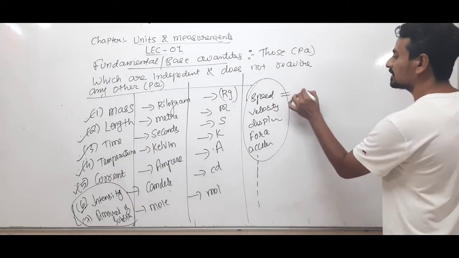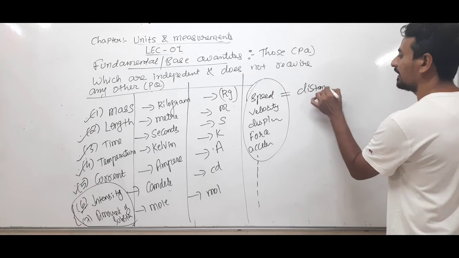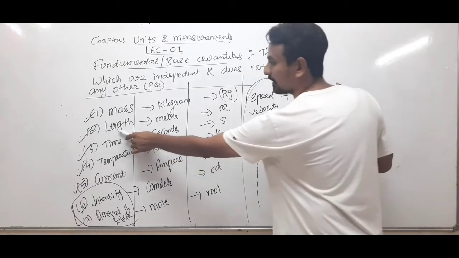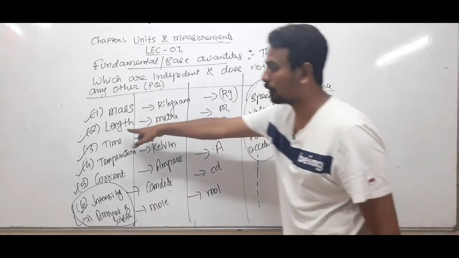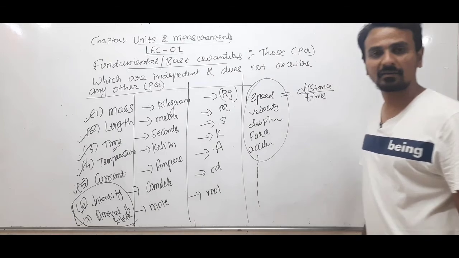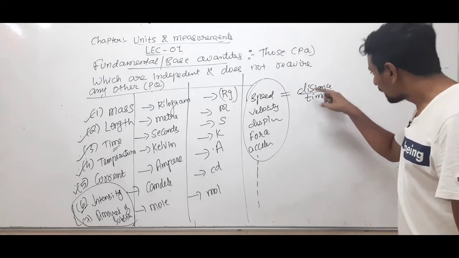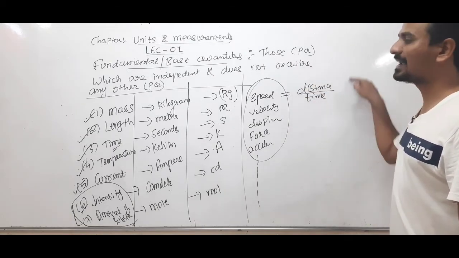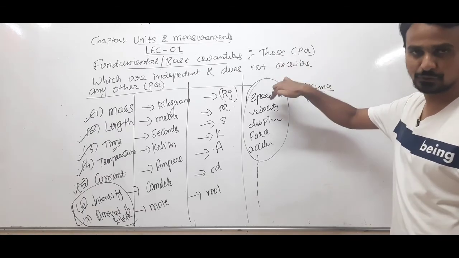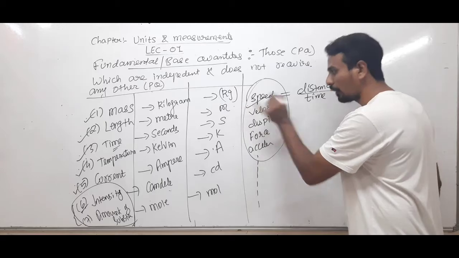Like speed is distance by time. Distance means length, which is a fundamental quantity, and time is also a fundamental quantity. So by making use of base quantities, we can derive other quantities and their units.